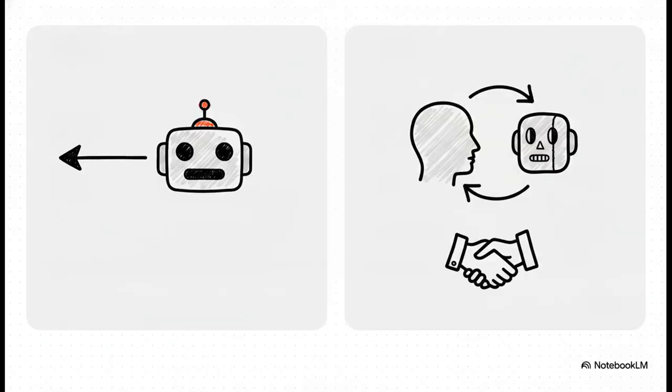This right here illustrates a massive shift in how we work. We're moving away from mere automation, that old way where you just give a specific instruction and a machine blindly executes it. Instead, true AI fluency relies on augmentation, humans and AI collaborating as active thinking partners. It's this continuous, iterative back and forth where both of you are contributing to the final outcome. You aren't just assigning tasks anymore. You are collaborating with a digital colleague.